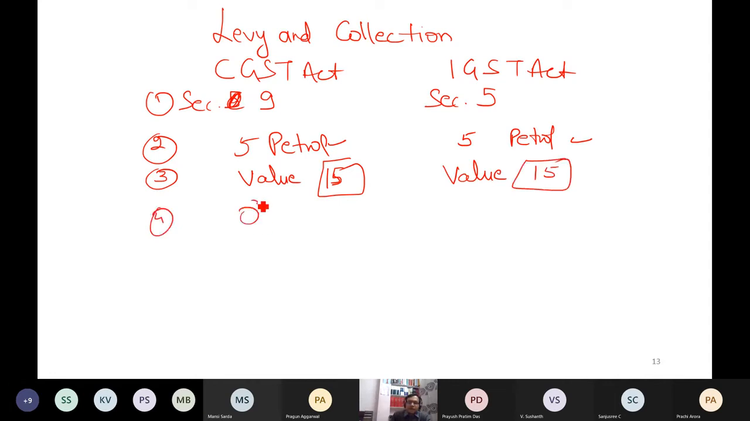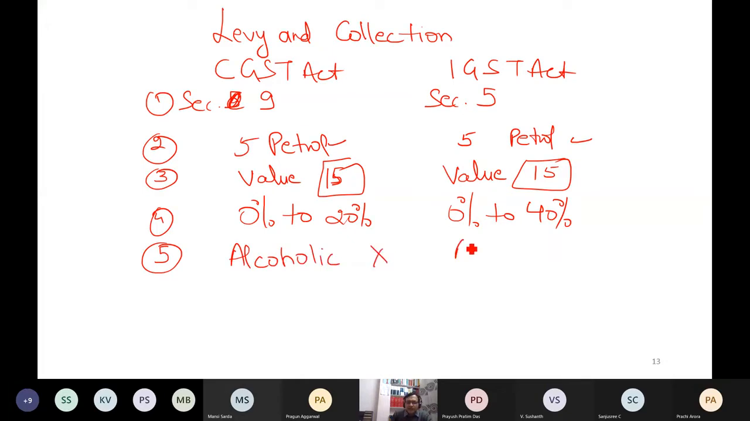Rates can vary 0% to 20%. Here it is 0 to 40. So you will start feeling after some time that yes, CGST Act is the supreme act, all others are similar. So after some time you will find that there is no need to read the other acts. But in the initial phases, it is my job to make sure that you know that what I am telling is exactly true. Alcoholic liquor excluded here. Alcoholic liquor only for human consumption. If alcohol is used for medicinal purposes etc., then it is subject to GST. Only for human consumption it is excluded.